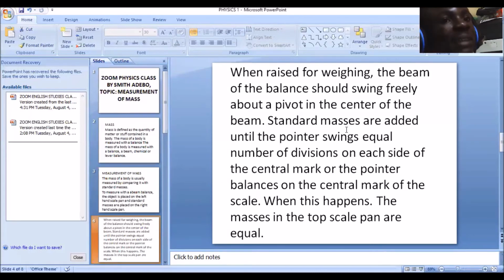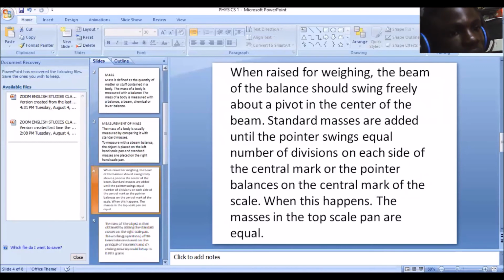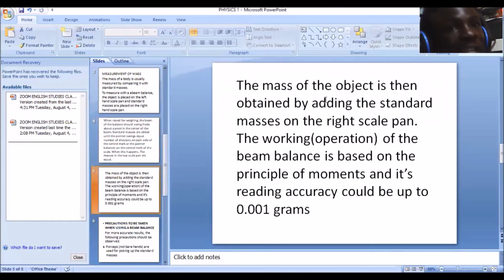Now, when standard masses are added on both sides to create equilibrium, we make sure these standard masses are equal. Hence, we can now use it to weigh an object or determine its mass. The mass of the object is then obtained by adding the standard masses on the right scale pan.